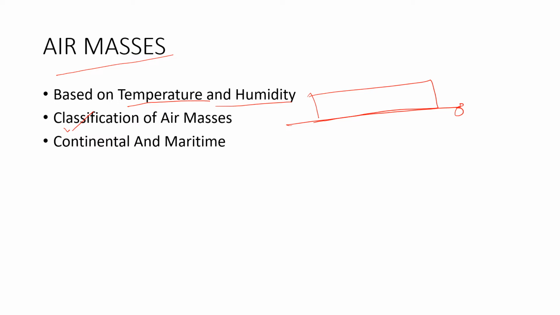The classification of the air masses is done on the basis of mainly two criteria: the continental one and the maritime one. For continental we have tropical, and we also have polar. Similarly, for maritime air masses also we have tropical and polar also. Moving on, we are going to discuss these types of air masses.